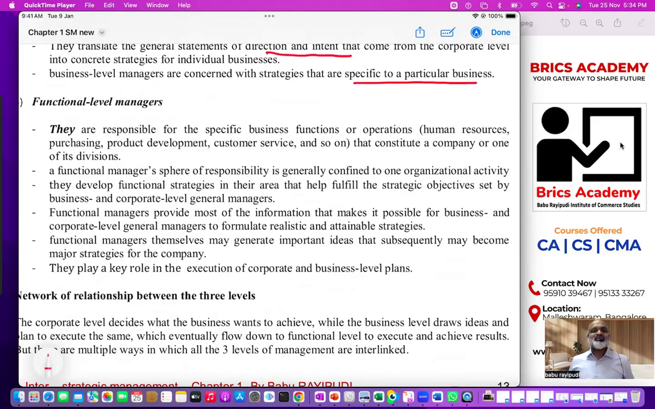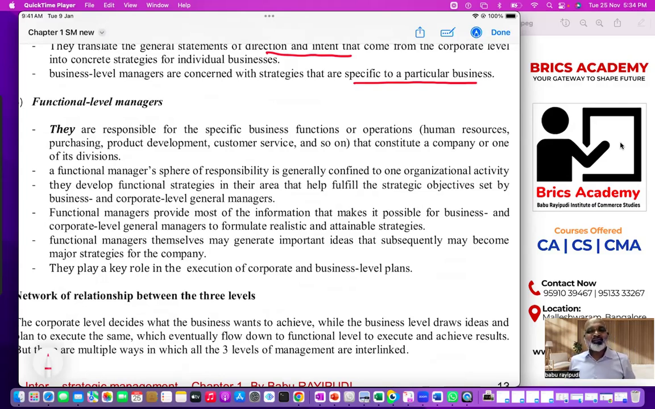Simple logic. Let us understand, if a business level manager has decided to make his business low cost, then the finance manager has to support, the production manager has to support. If the finance manager and production manager are not supporting, how will the business level manager implement a strategy in his business and make production low cost?